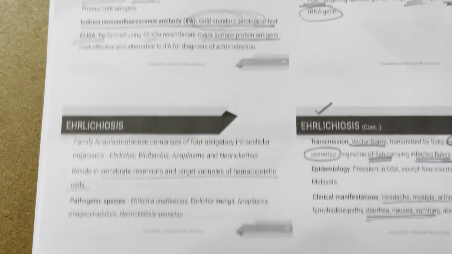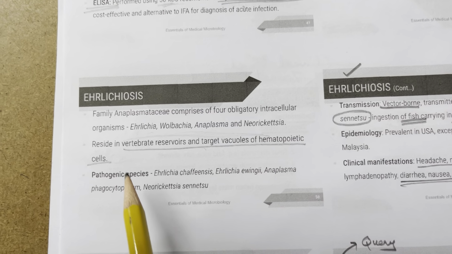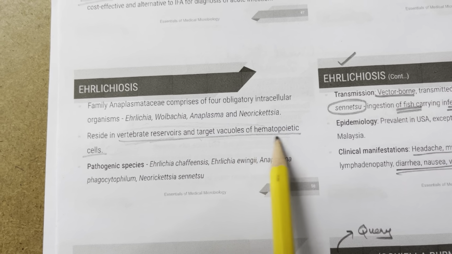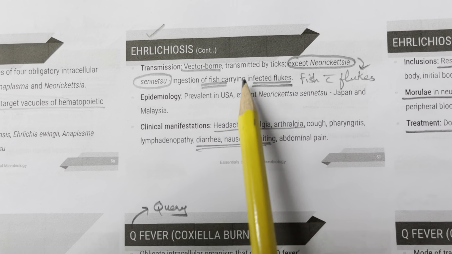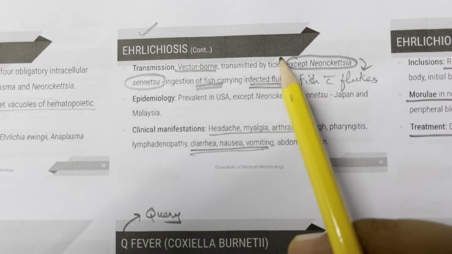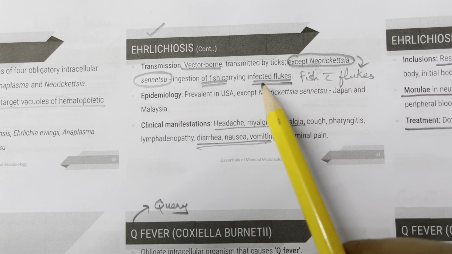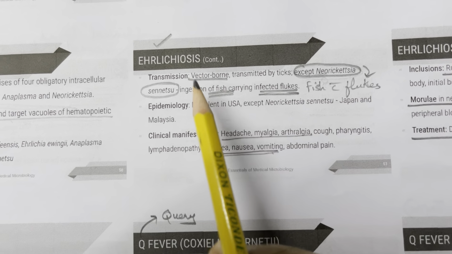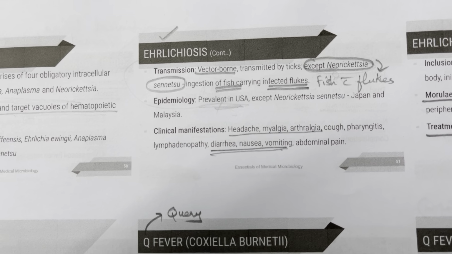So ehrlichiosis. The family Anaplasmataceae comprises all these four obligatory intracellular organisms which reside in vertebrate reservoirs and target vacuoles of hematopoietic cells. Ehrlichiosis is transmitted by vector-borne infection by ticks, except Neorickettsia, which is new. It is transmitted by fish flukes, so fish with flukes in them. Epidemiology: ehrlichiosis is prevalent in the USA. Paul Ehrlich, Stanford University, USA.